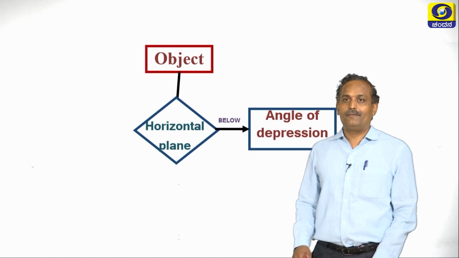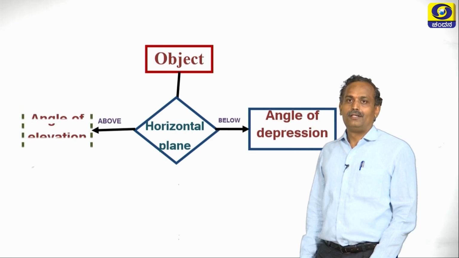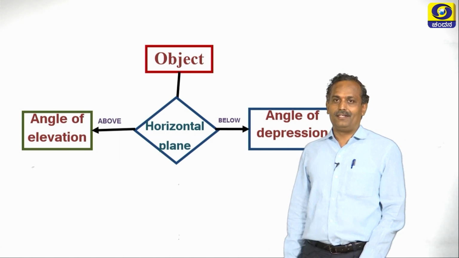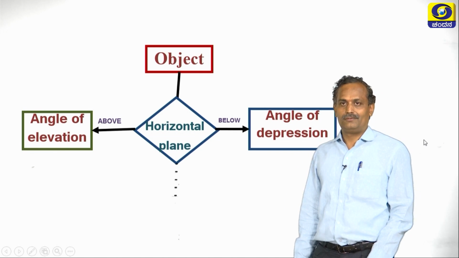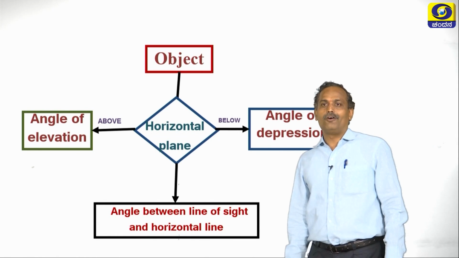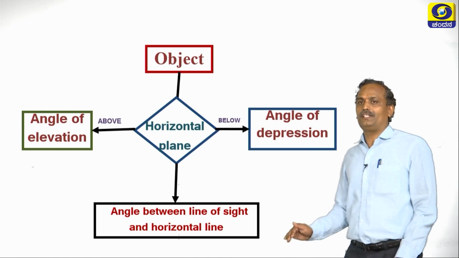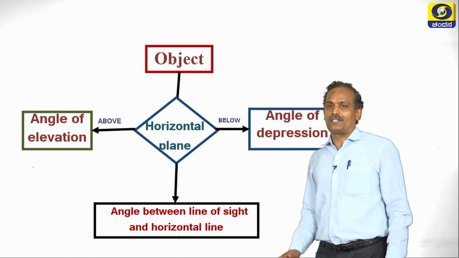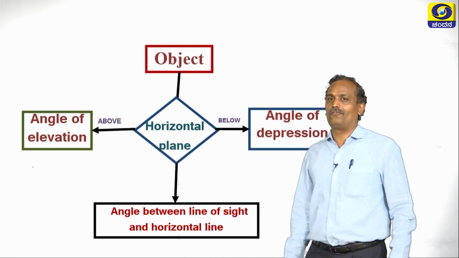So if we are observing the object above the horizontal plane, then what do you call it? It is the angle of elevation. So let us define these, either angle of elevation or angle of depression. It is the angle between the line of sight and the horizontal line. Either the object may be above the horizontal line or below it. Based on where the object lies, we define the angle of elevation or the angle of depression.